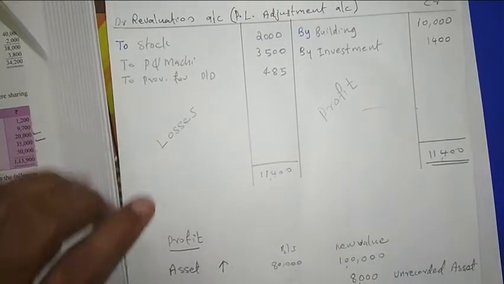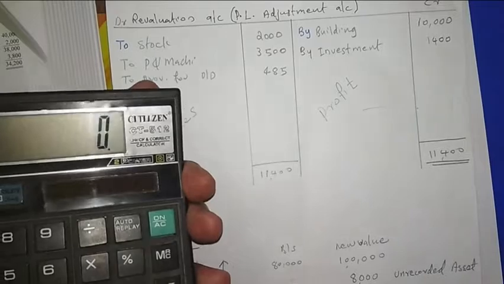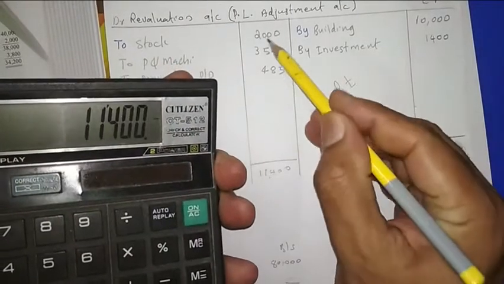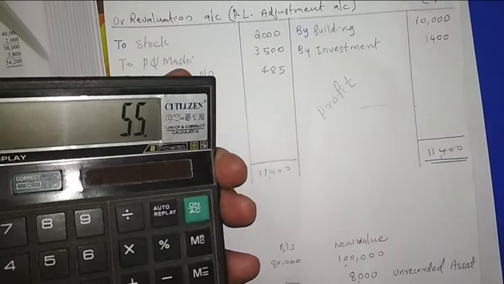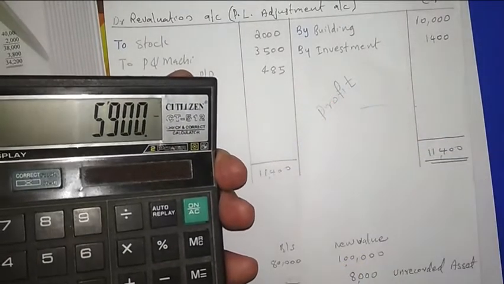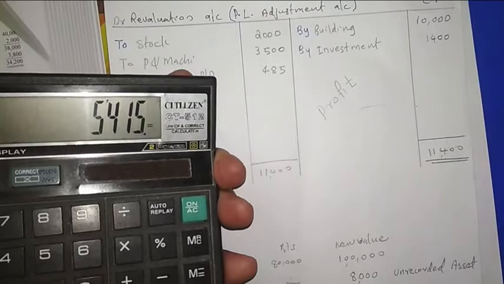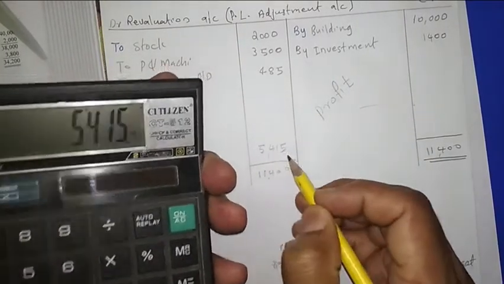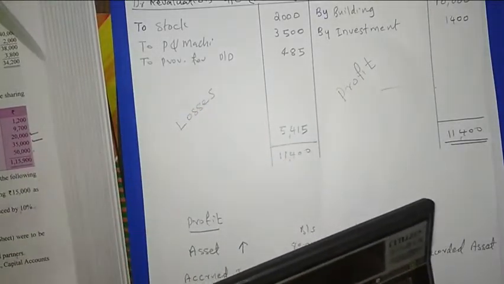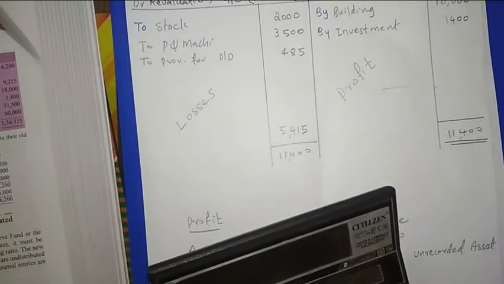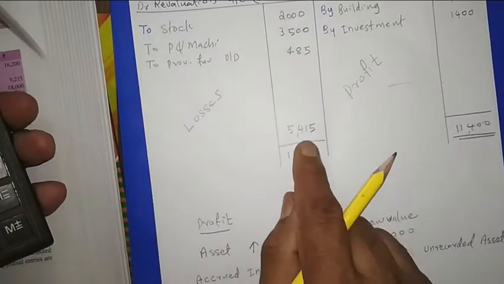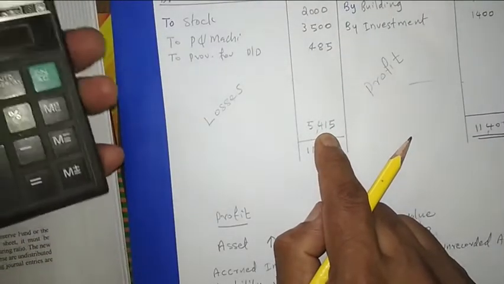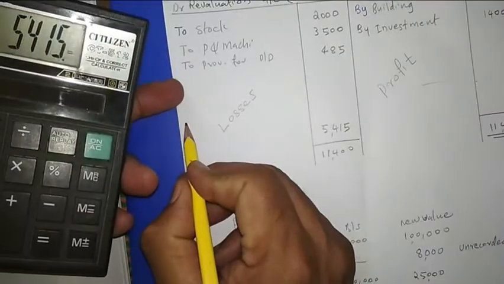Then from this we have to deduct this side. 11,400 minus this 5,500, minus this 485. Then we are getting 5,415. This is the answer we are getting. Then this amount we have to distribute among the partners. Which partners? Among the old partners. In what ratio? In the old ratio. So here we are writing 2.